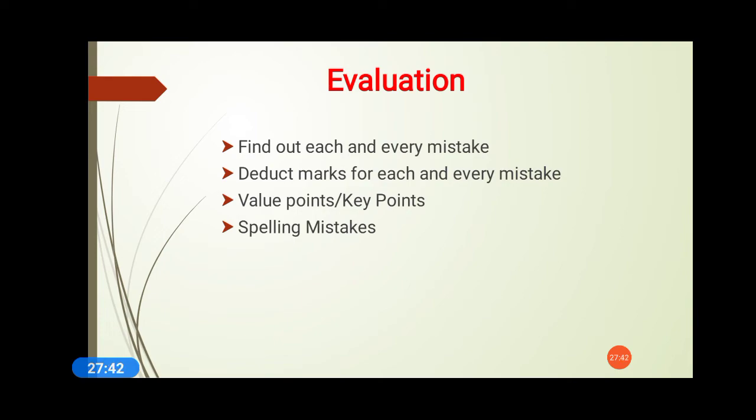So value points, key points, spelling mistakes should be there. Now, how to improve spelling mistakes? Just go with chapter 1, for example, Lost Spring, or The Last Lesson. Just tell them that I'm going to have a dictation for you. Dictation is generally done in the junior classes, but when you apply it to higher secondary students, either +1 or +2, they have a sense of competition, because who is going to write the correct spellings? So just dictate all those important spellings, and ask them to evaluate the spellings by themselves.